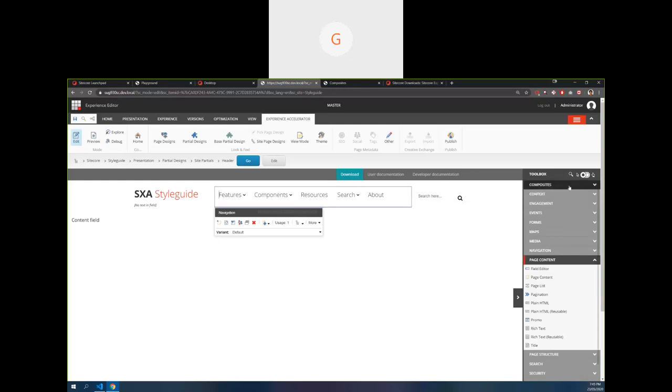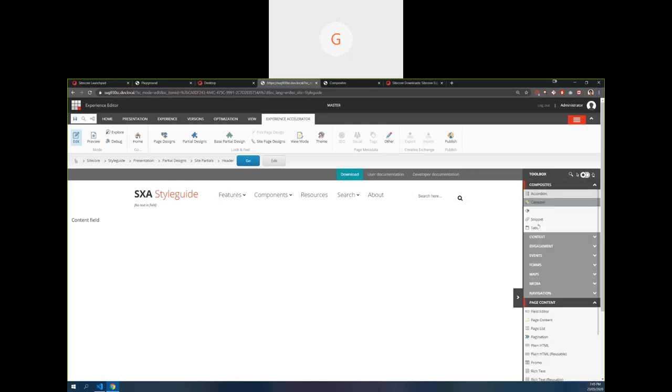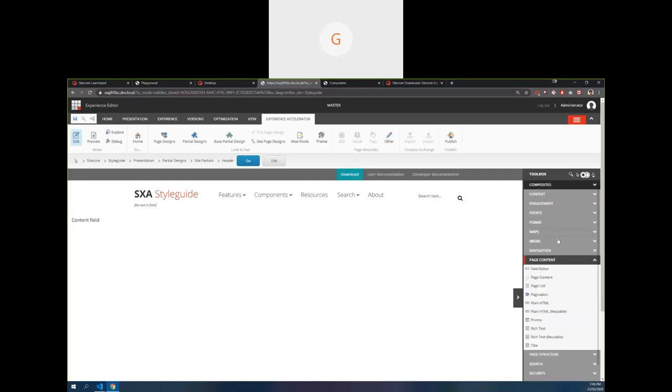Just quickly see here what all the components are available. These are accordion, carousel, flip, snippets, and tabs. These are kind of composites which can have other components reside in them. Because when you are moving between the tabs, maybe you want some content which is part of the first tab. So that will be part of that component.